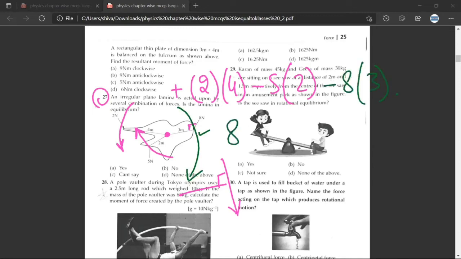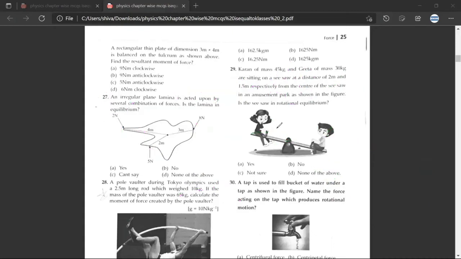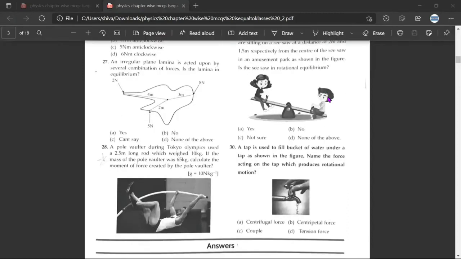So let us find the resultant. 8 minus 10 minus 24. What we are finding is whether the lamina is in equilibrium. So what would be the answer? It would be B, no. No, because there is a net force which is acting. That is why the answer has to be no. Is there any doubt? No doubt.